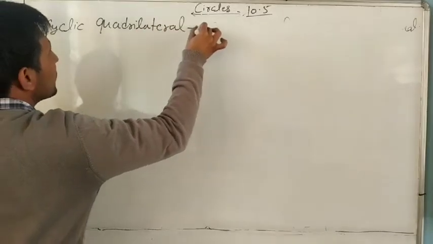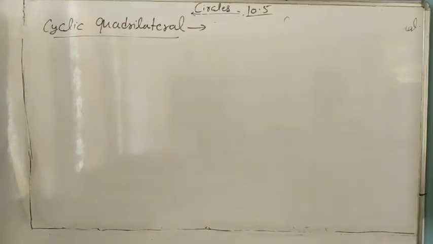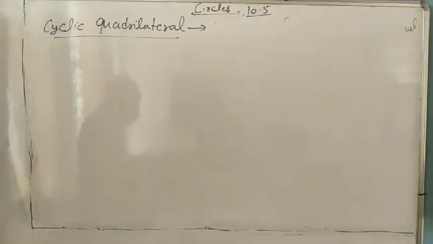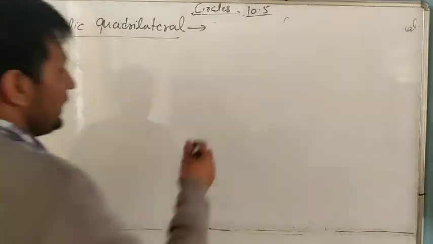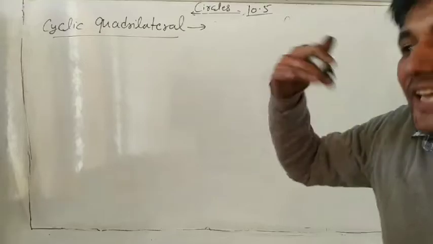Till now you learned only a simple quadrilateral. A quadrilateral means a closed figure made by four sides. A cyclic quadrilateral means all the vertices of a quadrilateral lie on a circle.